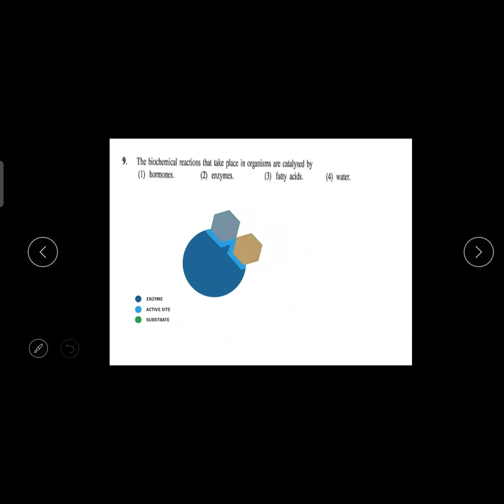Then biochemical reaction. Okay, next question. What is the difference between Fleming's left hand rule and right hand rule? The left hand rule is used to find the force which is produced by current and magnetic field. That is the electromagnetism theory. Then the other theory is electromagnetic induction. In that you are producing current by using force and magnetic field. For that you are using Fleming's right hand rule.